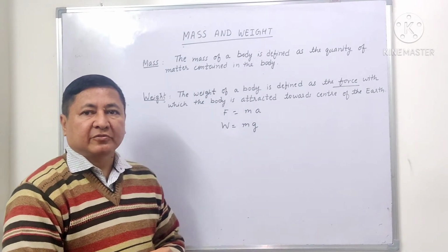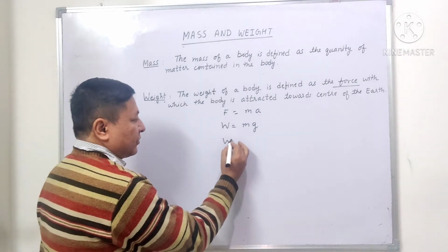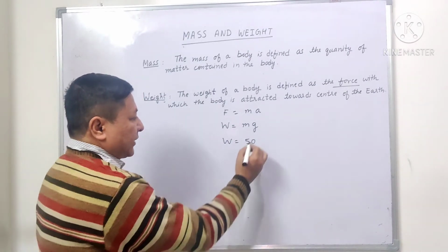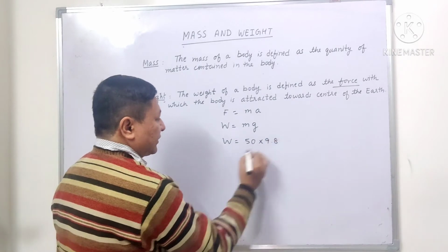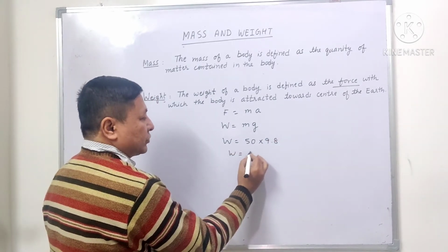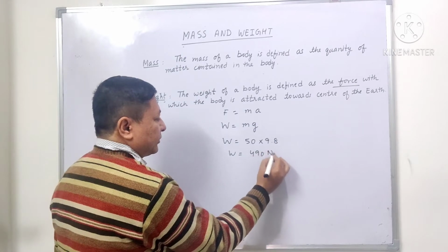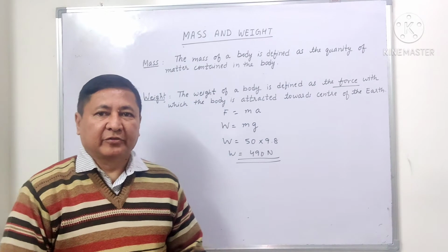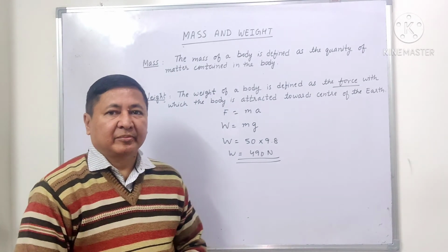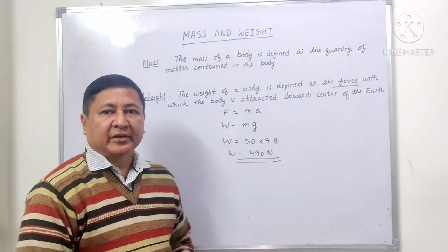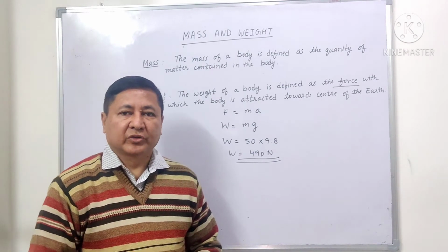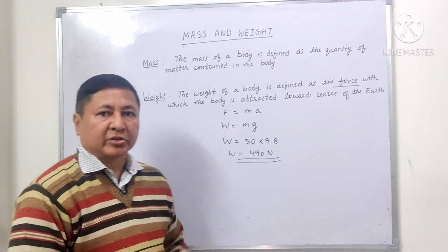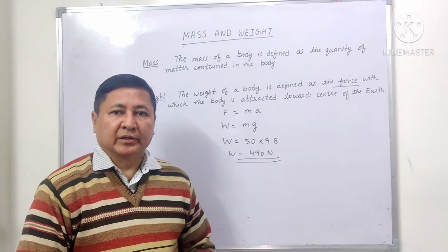So if your mass is 50 kg, and if we take the acceleration due to gravity as 9.8, then your weight will be equal to 490 Newton. So next time when I ask you what is your weight, and if you are having mass of 50 kg, tell them that my weight is 490 Newton. As you can see, the unit of the weight is Newton, not the kg that we were using earlier.